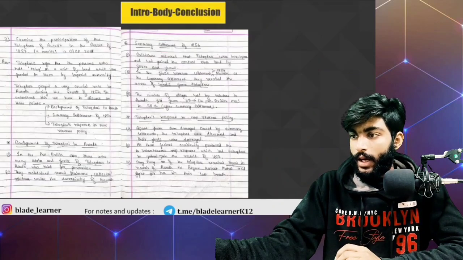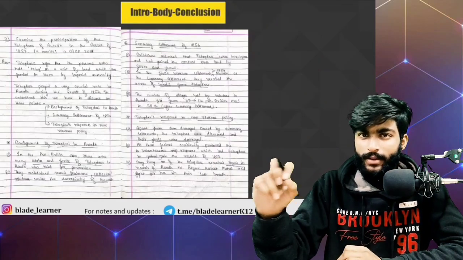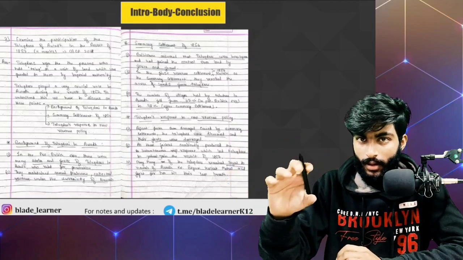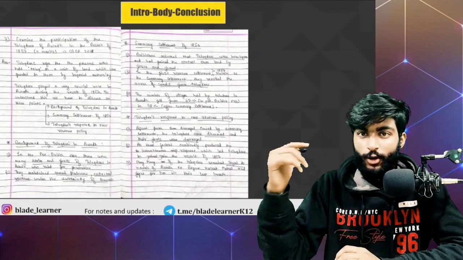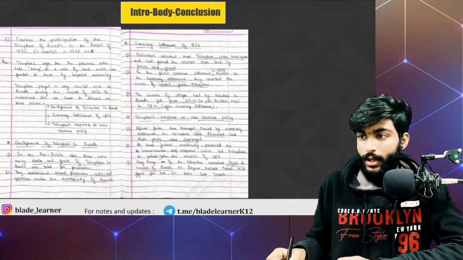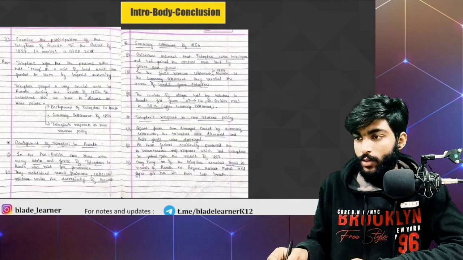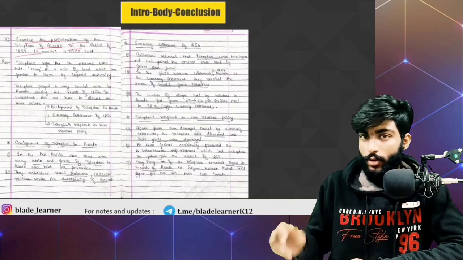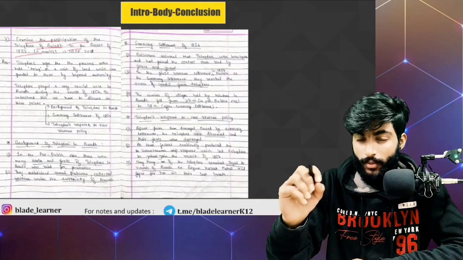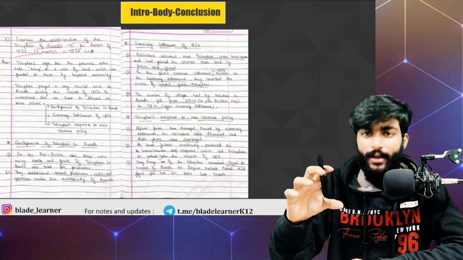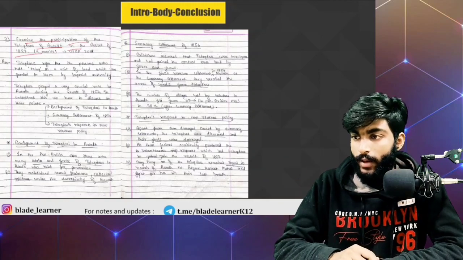Here in the second slide, we have a question that is of 4 marks. A similar question can be asked for 5 marks or even 6 marks. Then what should our approach be? First, let me read the question for you. Examine the participation of Talukdars of Awadh in the revolt of 1857. You have to examine what role was played by Talukdars, and what made them participate in the revolt of 1857.